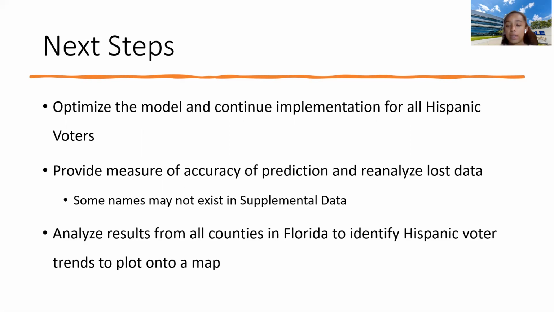And from there, we can then analyze the results from all counties in Florida to really begin identifying those Hispanic voting trends from a map. It will also give us a variety of other statistics that we can use to help certain Hispanic subgroups participate in voting, because we know that not all Hispanic subgroups participate in voting equally. In addition to that, we can also use this type of model to analyze other types of minority groups if we would like to. That will give us even more additional information about how America or certain states participate in their voting for local and national elections.